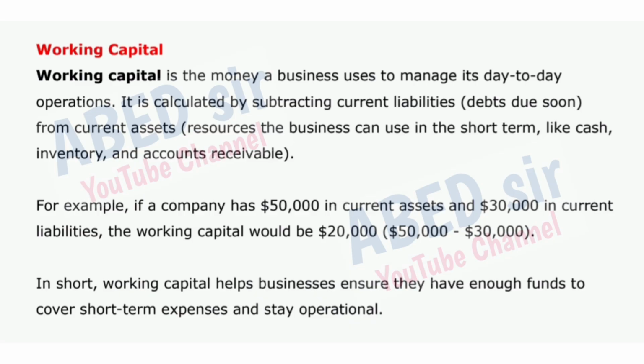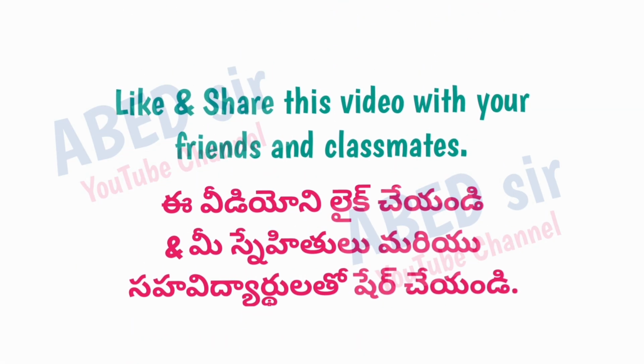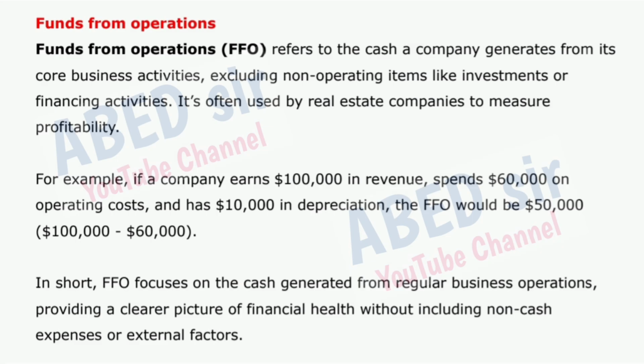Next important short question is funds from operations. Funds from operations, FFO, refers to the cash a company generates from its core business activities, excluding non-operating items like investments or financing activities. It's often used by real estate companies to measure profitability.